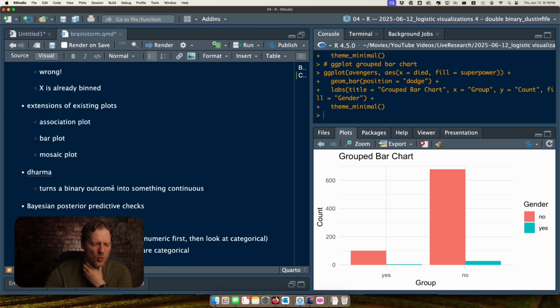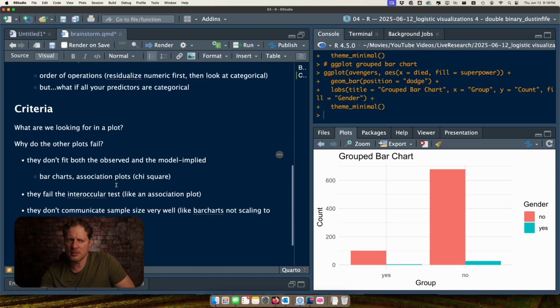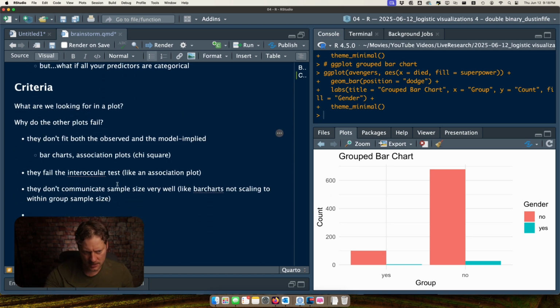Okay, and let's look at the other plots and why I don't like them. Mosaic plots are just weird. They're really hard to interpret. And I think as we go, we'll probably learn some other criteria for what we're looking for. But we definitely want a plot that shows the observed and what's implied by the model, and they should not fail the interocular test. They should be very easy to interpret, and they need to communicate sample size information very clearly. So that's what I'm looking for.